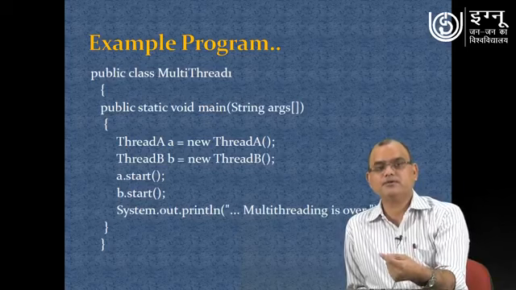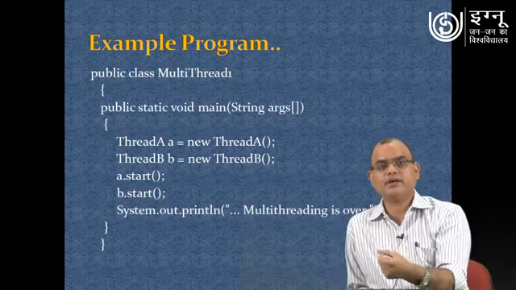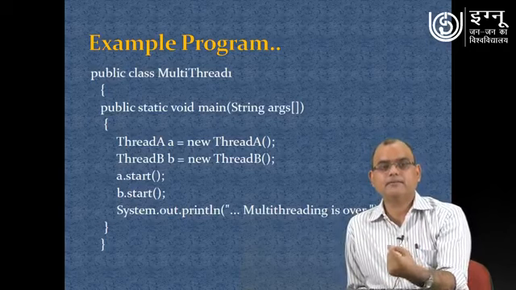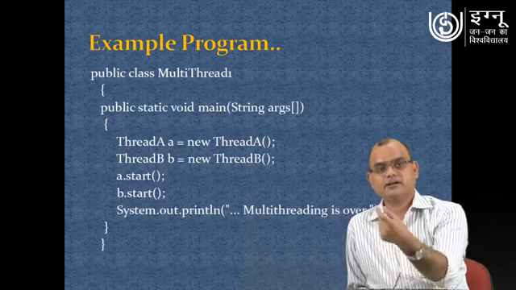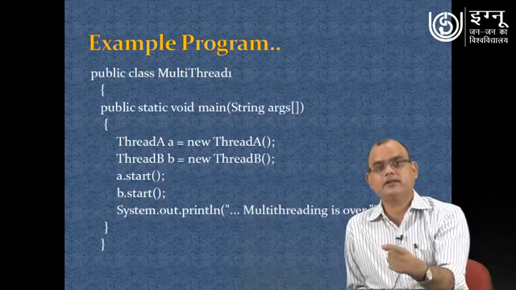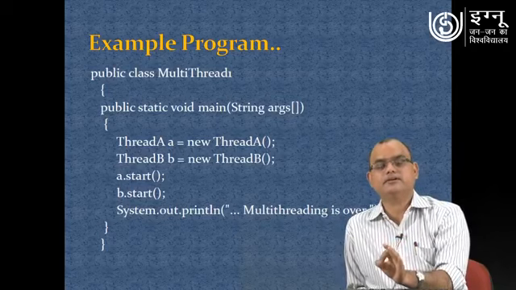Suppose the CPU is allocated to thread A, then whatever is written inside the run method of thread A will be executed. Similarly if the CPU is allocated to thread B, whatever is written in the run method of the thread B class will be executed.